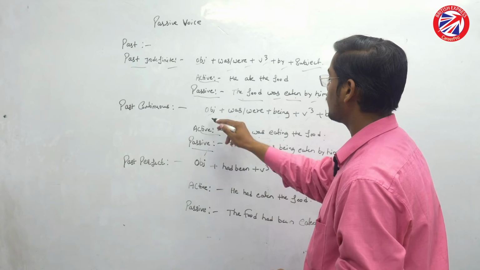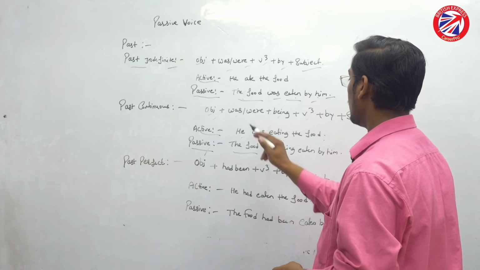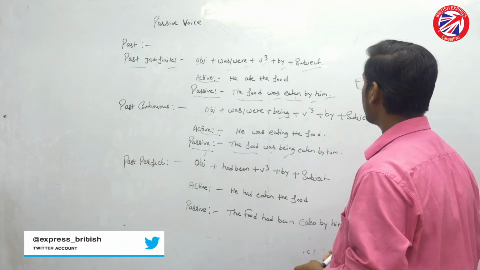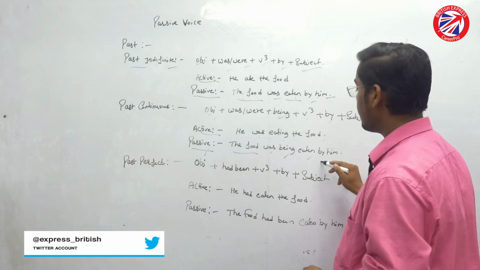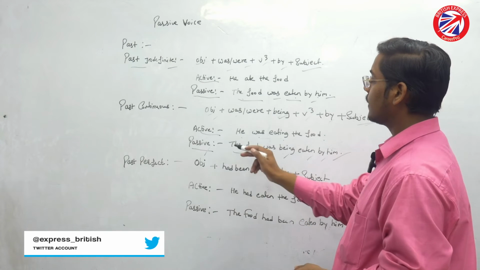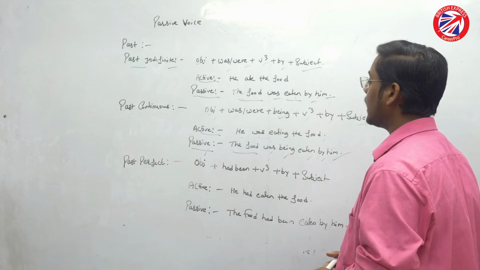Let's see the rule. Object, that is the food, was, were. So we have used was. Then after that being. Then the third form, eaten, by, and then subject, that is him. So it is now: the food was being eaten by him.